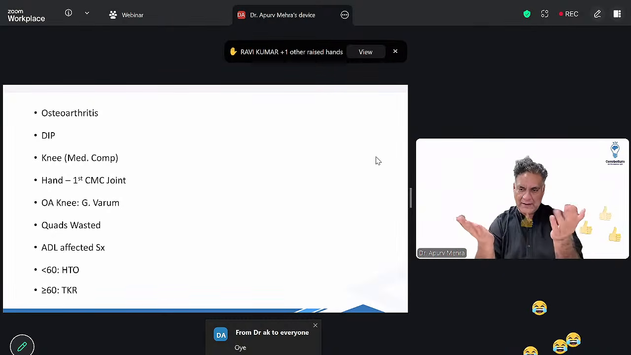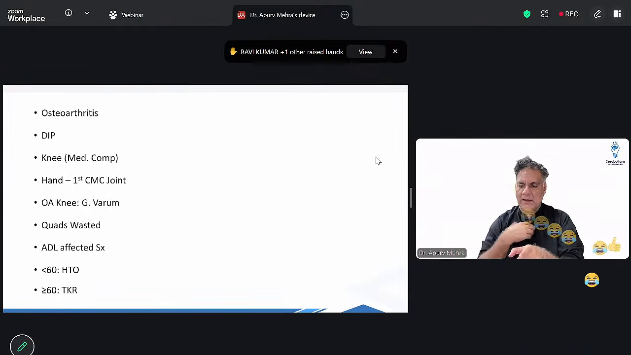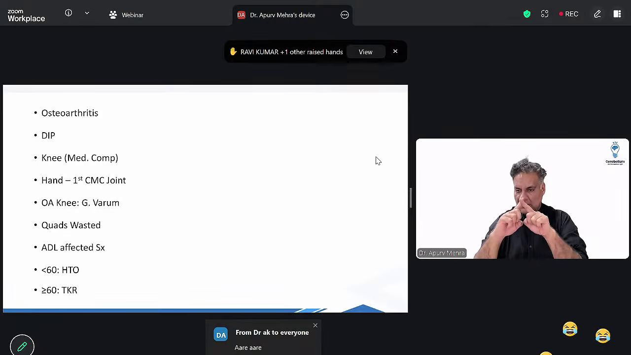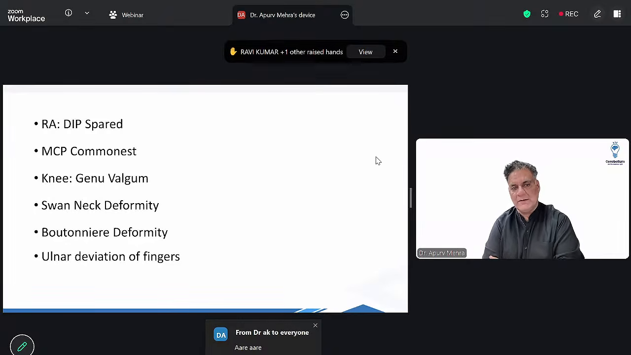बोलो RA, RA, RA. The two joints towards you, that is MCP and PIP are involved. RA. DIP is not involved in RA. Remember that. All right. So RA, DIP is spared. MCP most common. Knee में genu valgum. The distal part goes laterally.